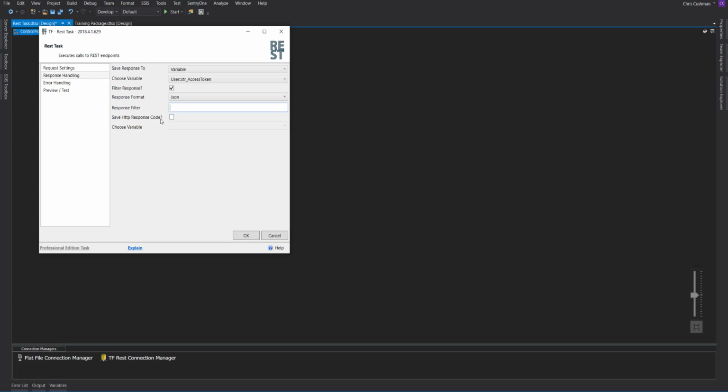You can also save the HTTP response code and choose a variable to put that in. This will need to be an int variable. Error handling. Valid status codes you'll put here, separated by pipe symbols. Most of the time, 200 should be the only valid status, but if you should be expecting another response other than 200, you can always put it here.